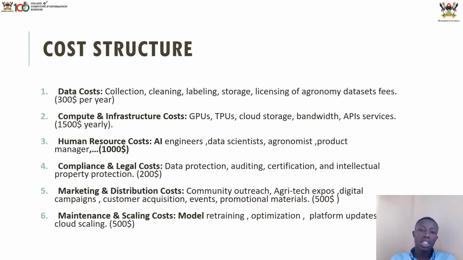We estimated 1,500 US dollars. There are human resource costs, which are our people who have to help us, estimated 1,000. Compliance and legal costs we estimated 200. Then marketing and distribution we estimated 500 US dollars. Maintenance and scaling costs we estimated $500.